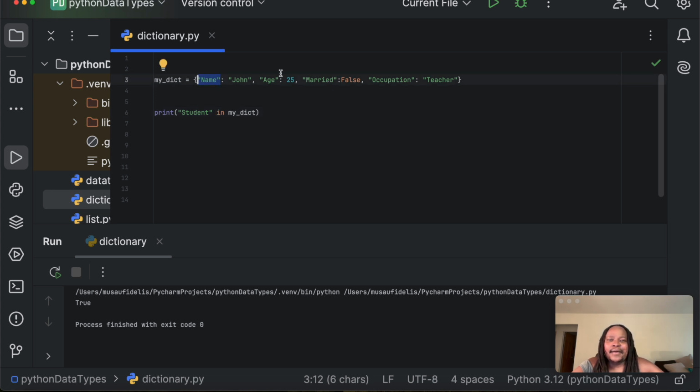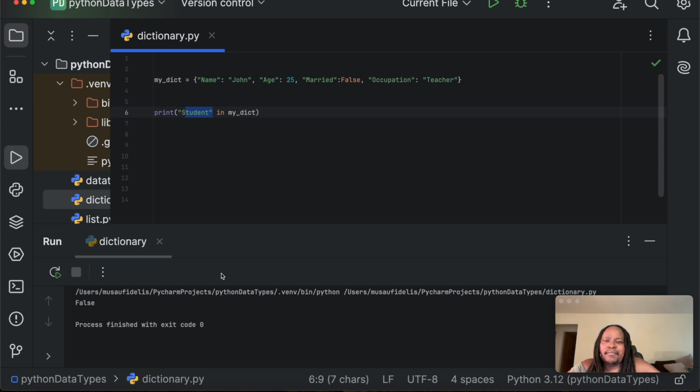The keys are name, age, married, occupation, but we don't have a key with student. So that is going to print false. And that's how you can check whether a certain key exists in a dictionary.